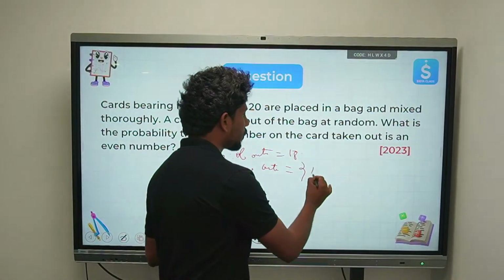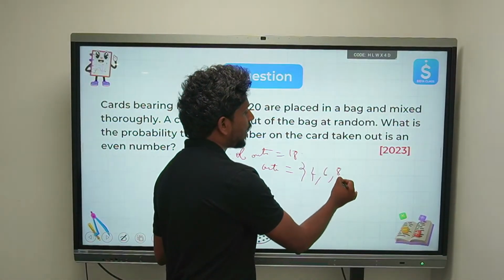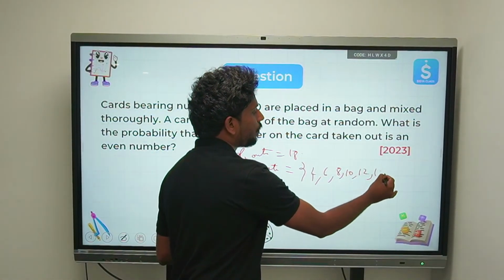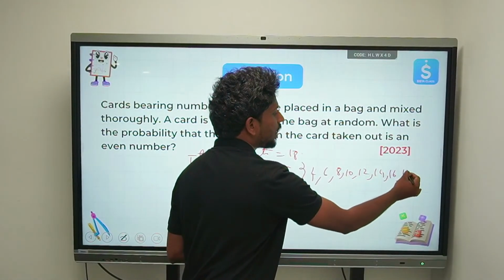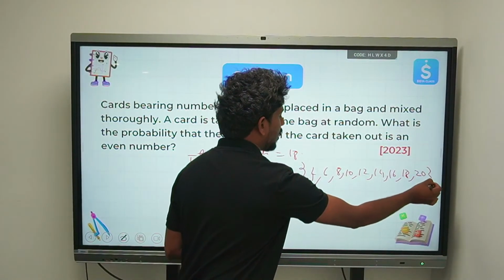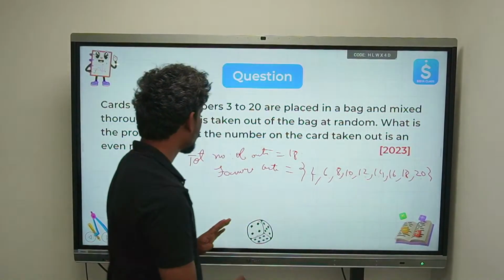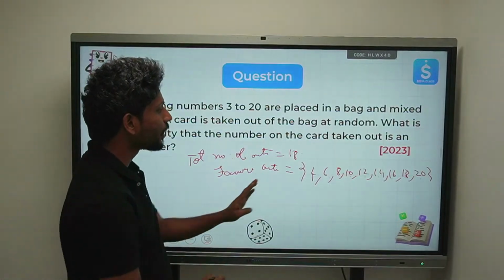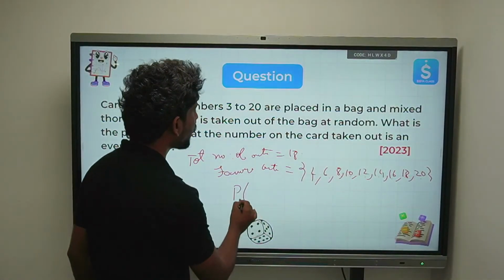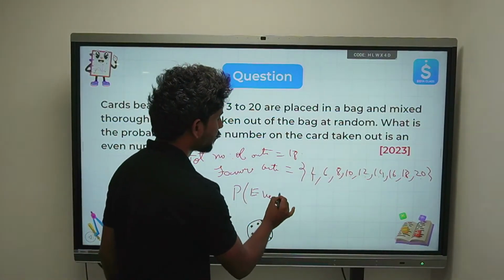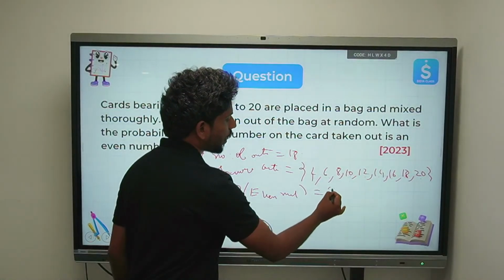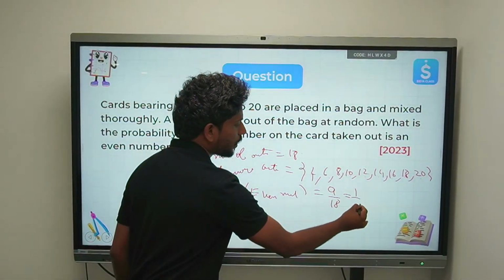So 4, 6, 8, 10, 12, 14, 16, 18, and the last number is 20. So how many do we have? 1, 2, 3, 4, 5, 6, 7, 8, 9. The total favorable outcomes are 9. So the probability of getting an even number is 9 by 18, which is 1 by 2.